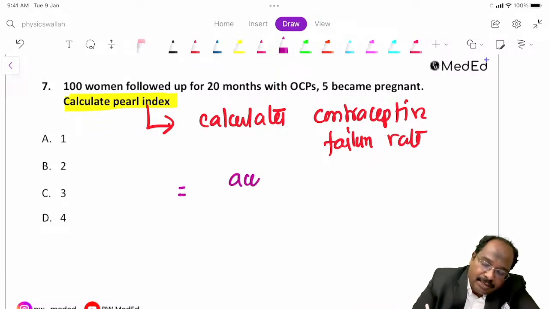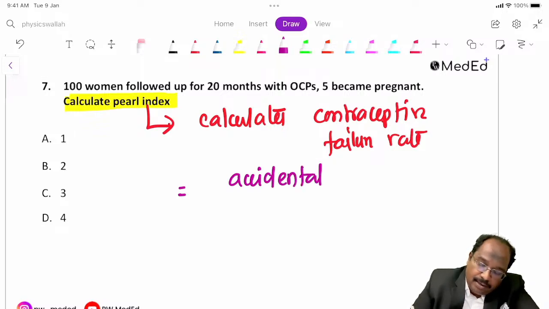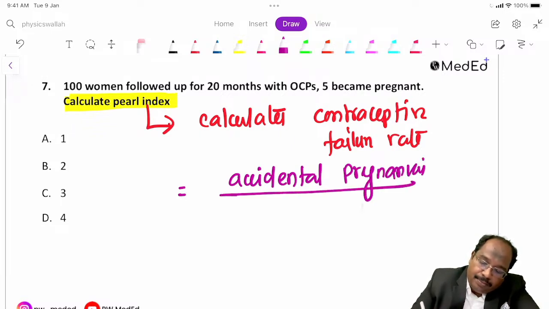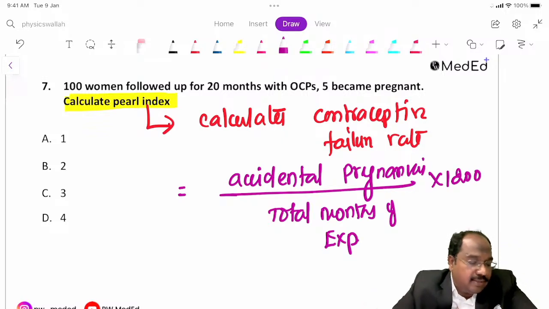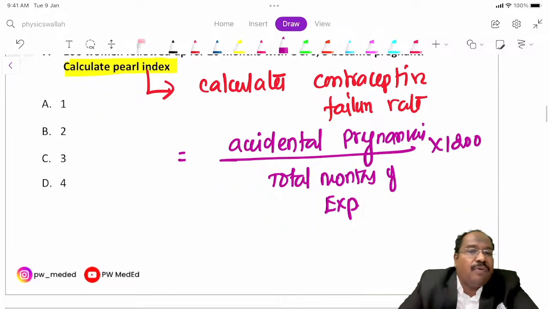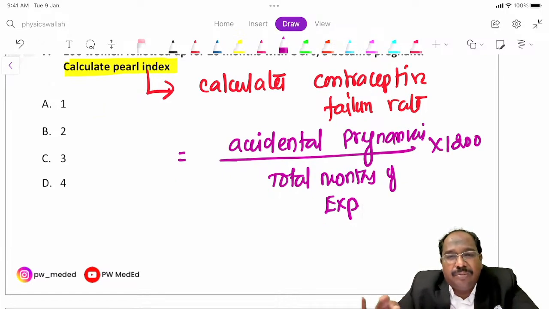Number of accidental pregnancies divided by total months of exposure, multiplied by 1200. You have to remember the formula. It has been asked multiple times in the NEET exam, so you should be able to answer this.